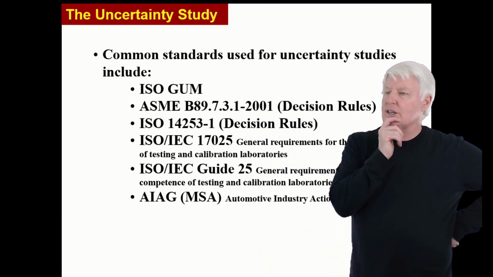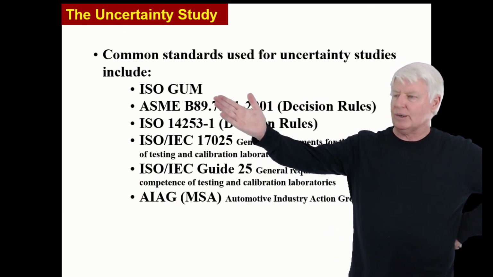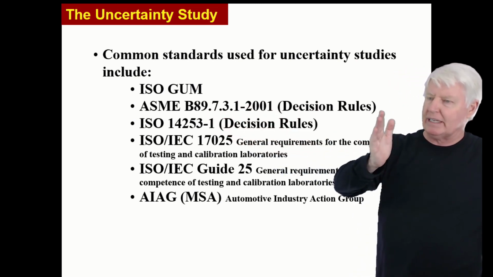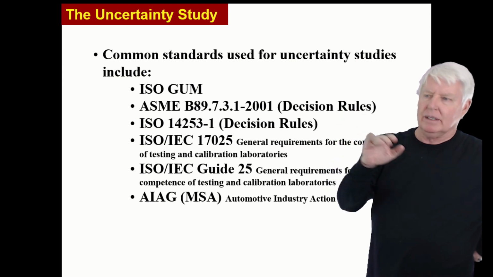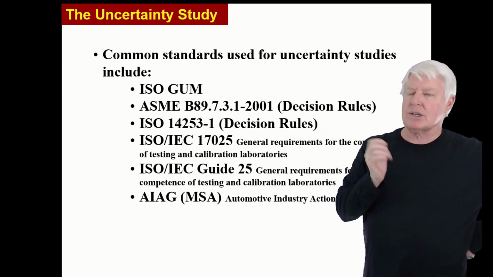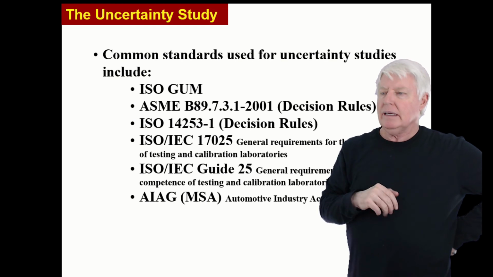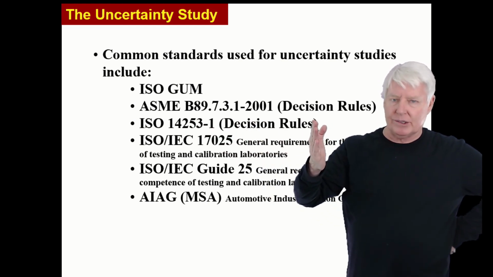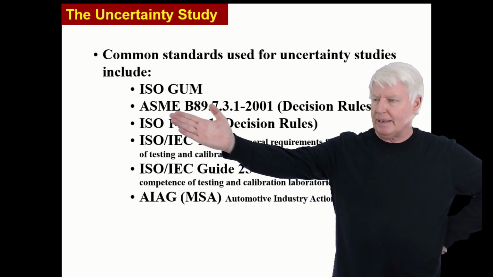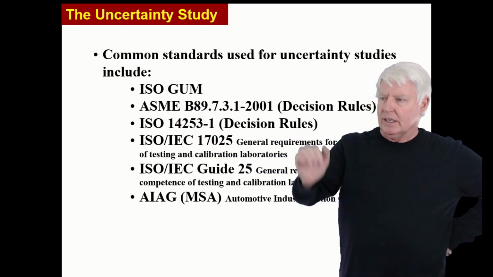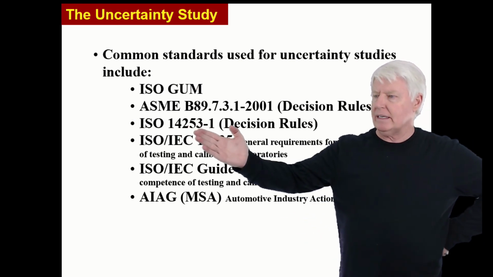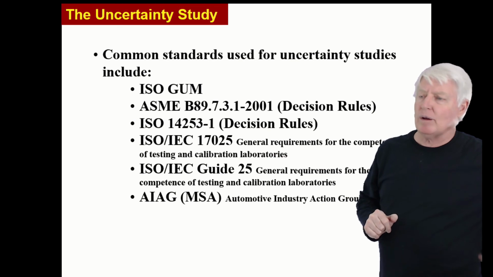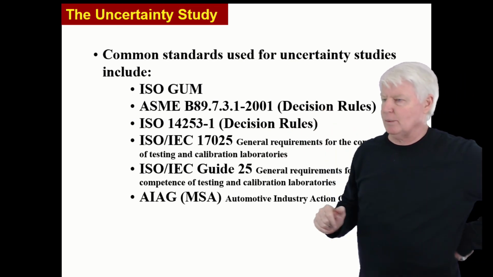All right. Some common standards used for uncertainty studies include the ISO GUM standard, ASME B89.7, and so on. These are the decision rules that I talked about. You want to follow these decision rules because if you're in a high-risk market, you don't want to make up your own way to determine if a part's good or bad. You want to follow an industrial standard, and that's the ASME, American Society of Mechanical Engineers standard there. ISO 14253-1 is also another one you could follow. The decision rules are going to be relatively close to one another.